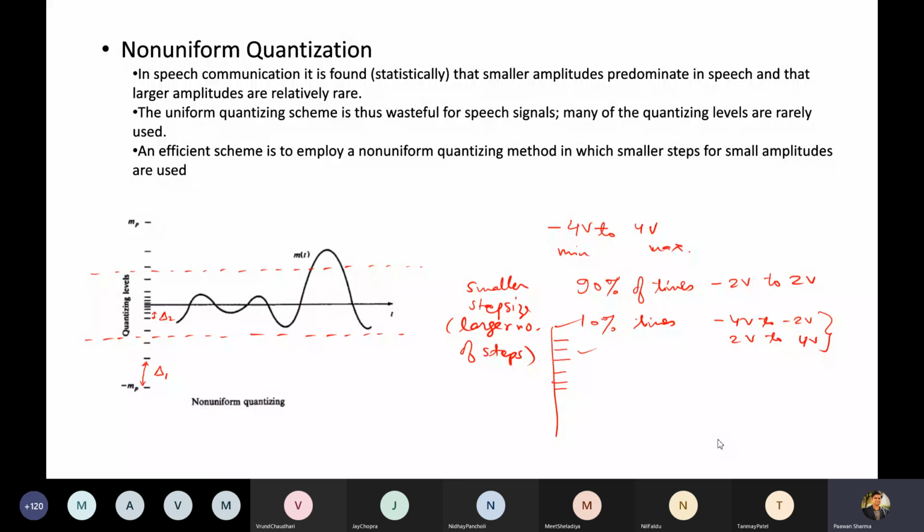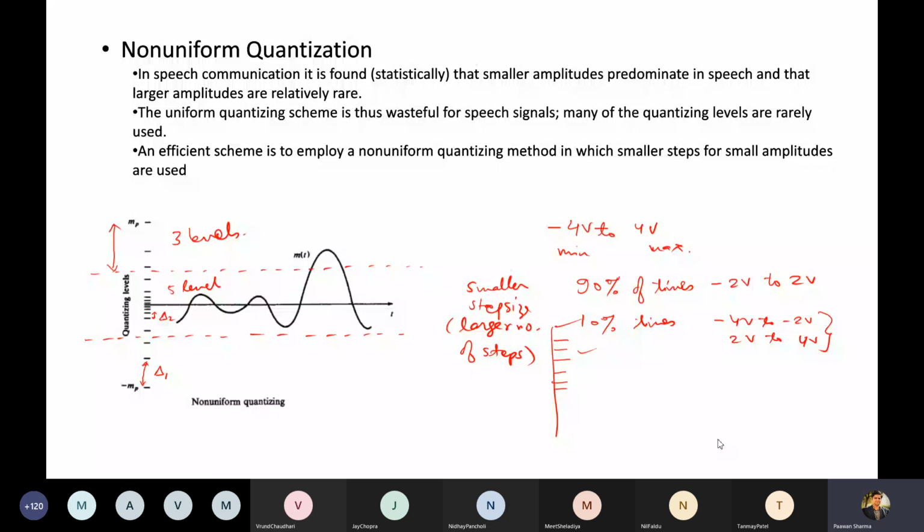So here you can see how many levels there are: 1, 2, 3. In this entire range we have only 3 levels in this example. Whereas below it, how many levels? 1, 2, 3, 4, 5. 5 levels are there. Here also you will have 5 to 6 levels and 2 to 3 levels above that.